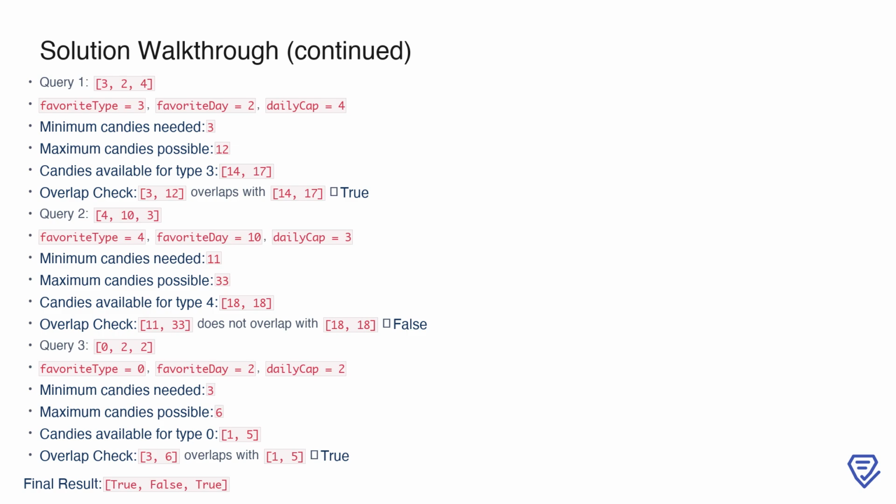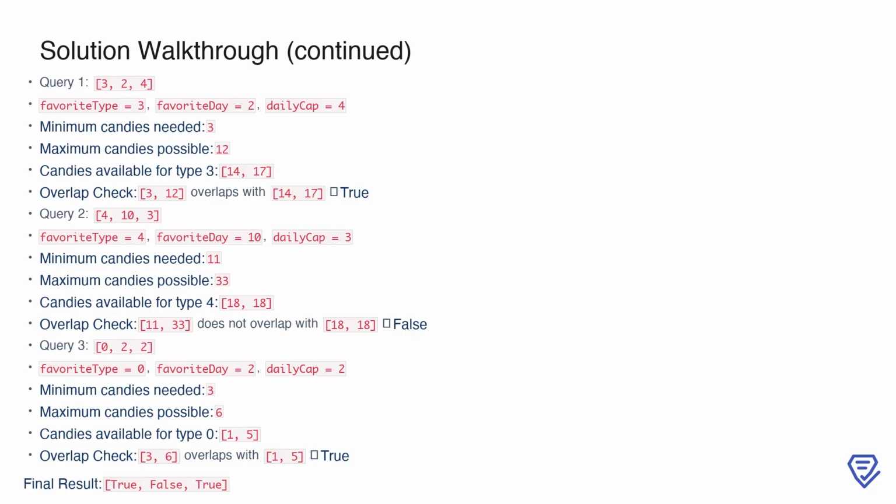The range of candies available for type 3 is 14, 17, and there's no overlap with 3, 12, so the result is false. For query 2, type 4 on day 10 with a daily cap of 3, the range needed is 11, 33, but the candies available for type 4 are just 18, 18, meaning there's no overlap, and the result is false.